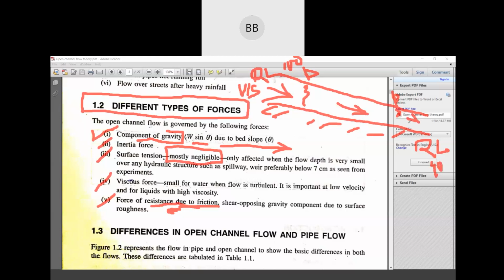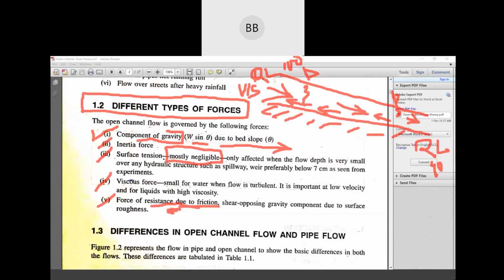Mainly it goes with the gravity component in this direction, and because of this boundary, this is our bed of the channel, we will have an opposite resistance, that is called our friction, which resists that flow.